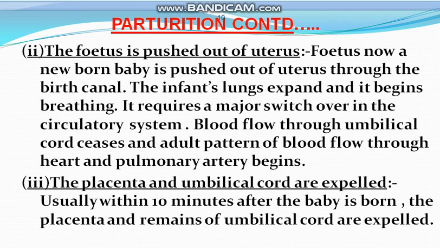Now the blood flow through the umbilical cord ceases. There is no blood flow through the umbilical cord, but now there is proper circulatory system function, and the adult pattern of blood flow through the heart and the pulmonary artery begins. So we can say that now the proper circulatory system of the infant starts, and the infant starts breathing on its own. So this is the second part of the parturition.